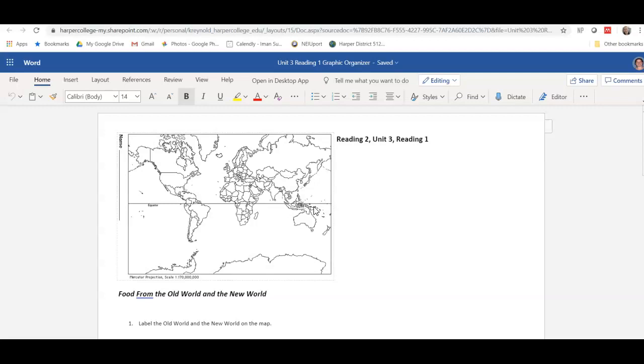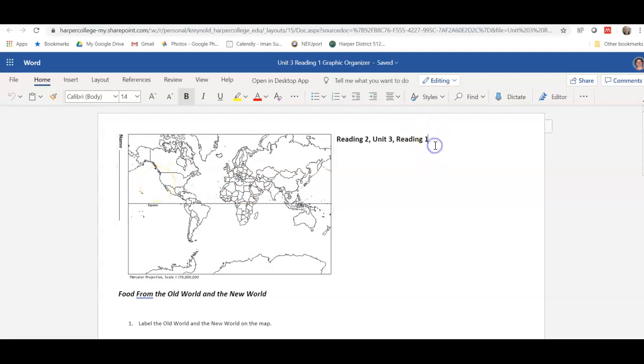So this starts on page 69 of your book where you see a map similar to this. And sometimes, at least in the United States, we call different parts of the world the Old World and the New World. So this part, Europe and Africa and Asia, this area was called the Old World, and then all of the Americas would be called the New World. So this was the Old World and this was the New World.